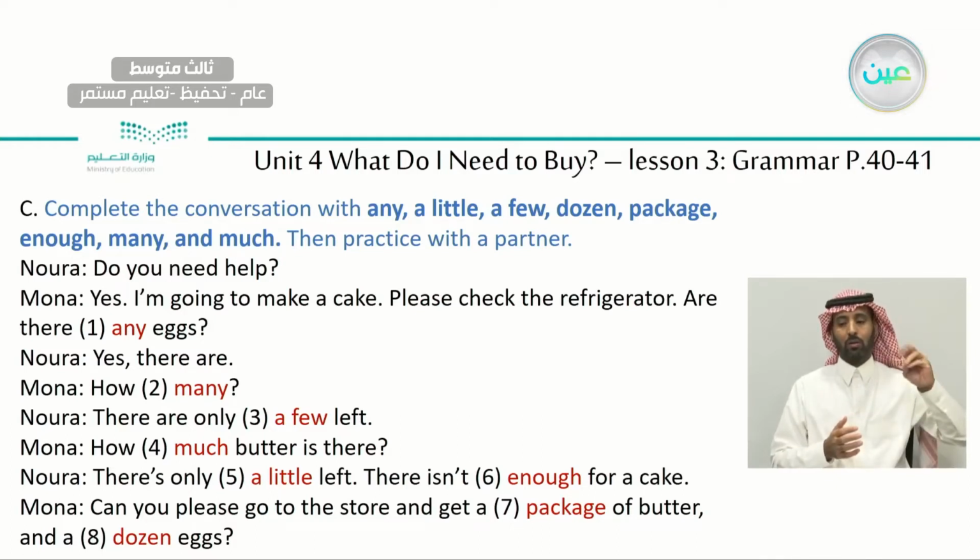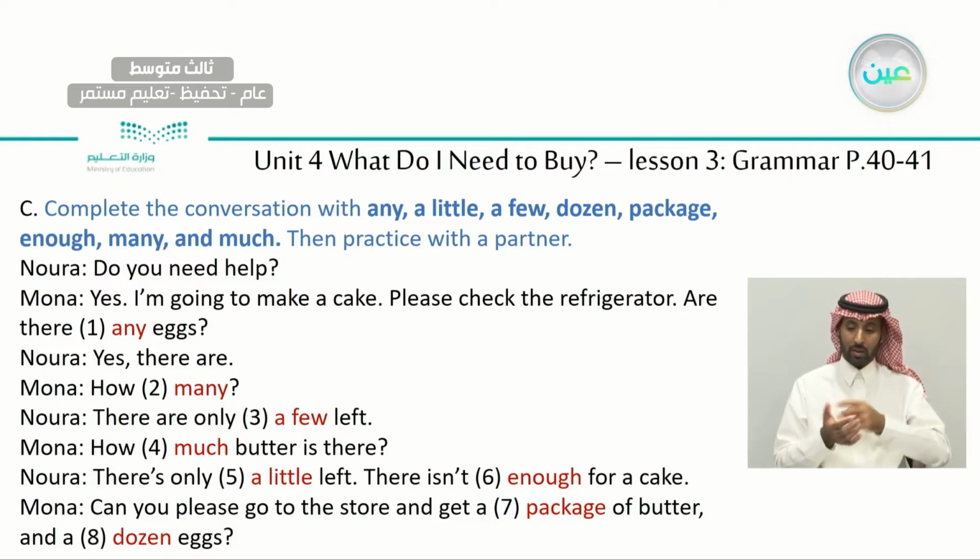Okay. Noura: There are only a few left. Muna: How much butter is there? Noura: There is only a little left. There isn't enough for a cake. Muna: Can you please go to the store and get a package of butter and a dozen eggs? We use a dozen with eggs because it's twelve, and a package for butter, okay? This is it for exercise C.